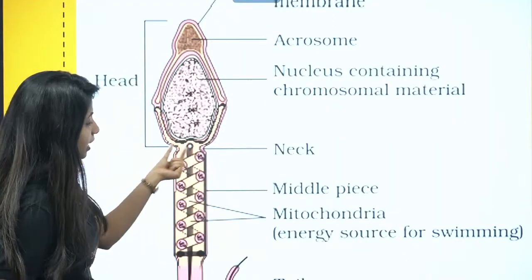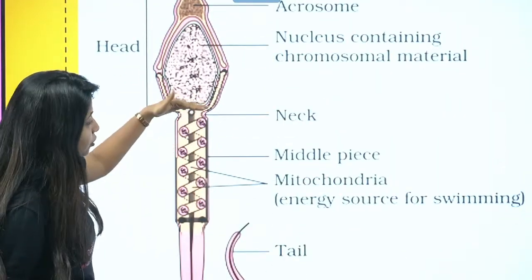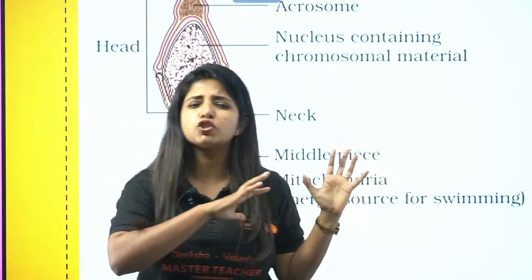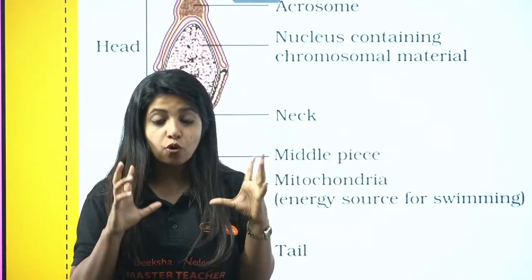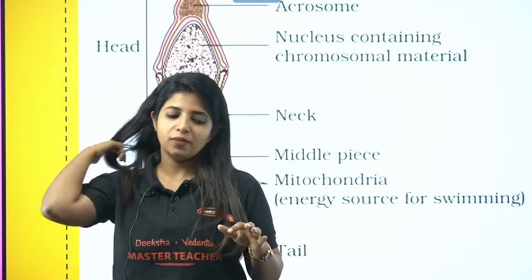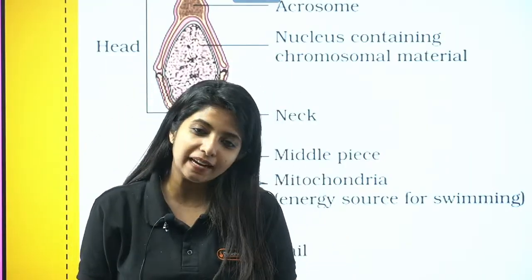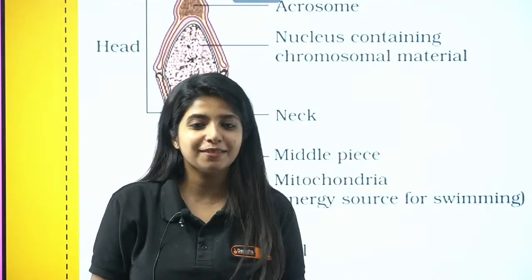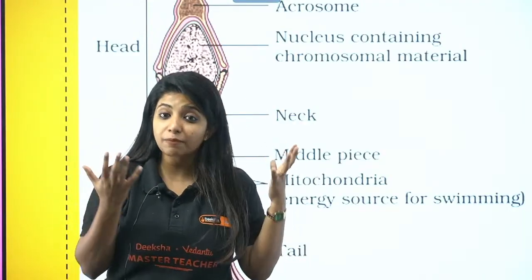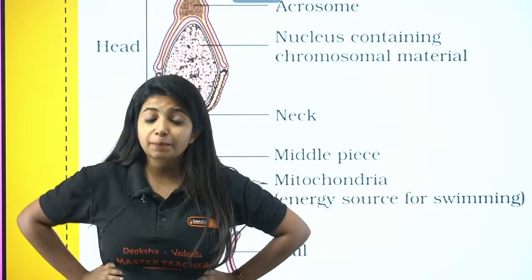Now what do you have? You have a neck piece, and you have a neck, and then you have a middle piece. This middle piece is made up of so many mitochondria. And you have always learned, I think this was a meme also that I saw, that no one in their life will forget that mitochondria is the powerhouse of the cell, right? So here also please remember, it's made up of so many mitochondria and it is the power of the cell.